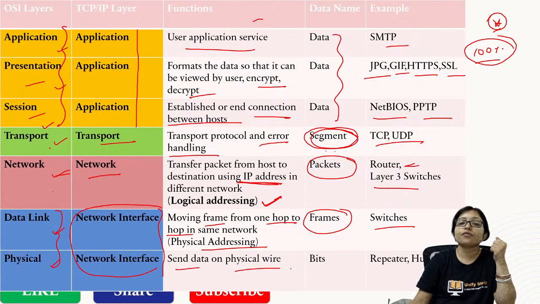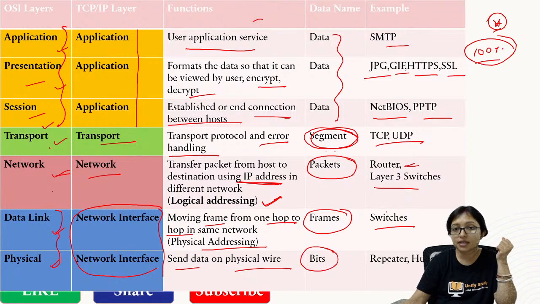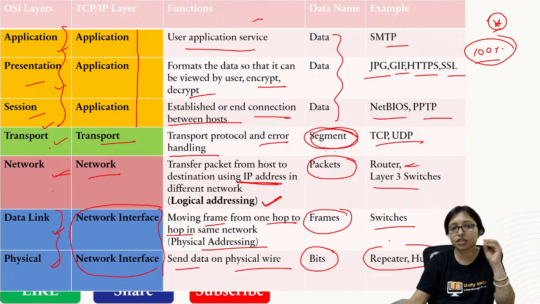Now sending data over the physical wire, that is the physical layer. The name here is bits, and the devices we are using are repeaters and hubs. So from this one chart a question will definitely come, either the device, the data name, or the function of each layer. Any question can come from this networking. This chart must be remembered.